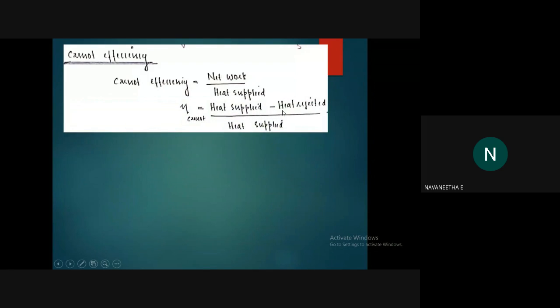So here, net work means what? Heat supplied minus heat rejected. How can we find out the net work done by the system? Heat supplied minus heat rejected. Then we get the work done by the system. So you can write Carnot efficiency, eta Carnot, equal to heat supplied minus heat rejected, whole divided by heat supplied. Is it clear? Then we are going to find an expression for Carnot efficiency.